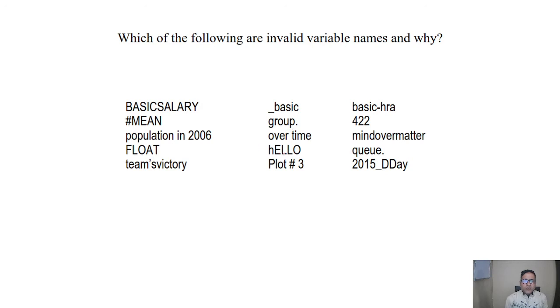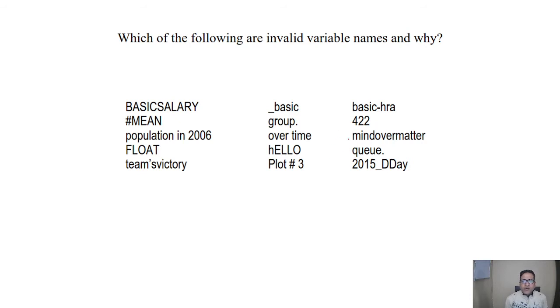In hello we have the combination of small letters and capital letters, so it is okay, there is no problem in this case. In plot hash 3 we have hash here, which is not allowed in the keywords, so it is wrong. In basic HRA we can see a hyphen here, which is not allowed, so it is wrong. A variable name can't be started with the number, so it is wrong.